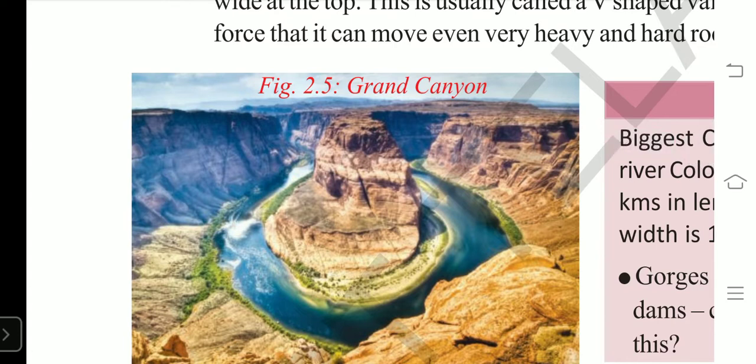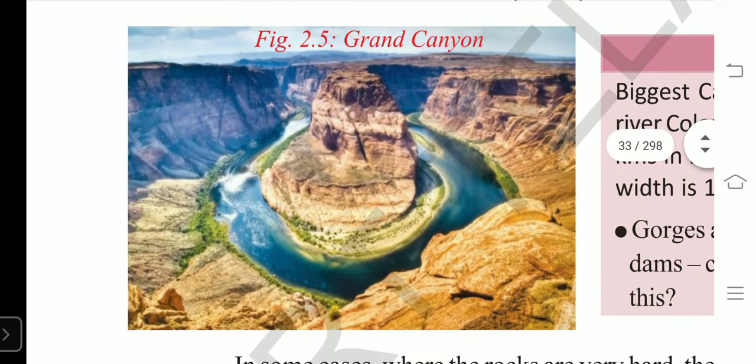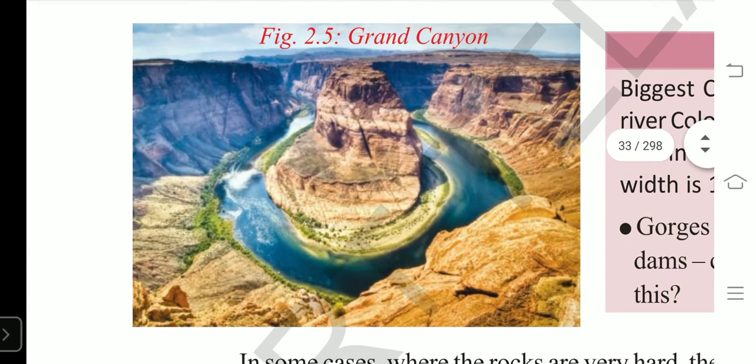Okay, so canyons are wider at the top than the bottom. Gorges are equal in width at the top and bottom with steep slopes. Canyons also have steep slopes, right?